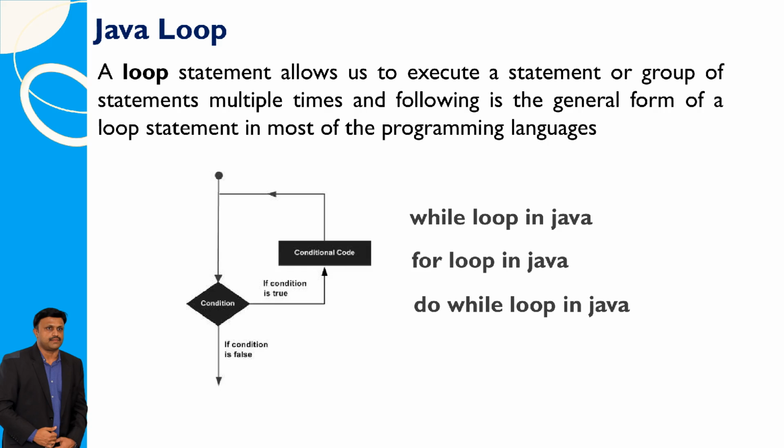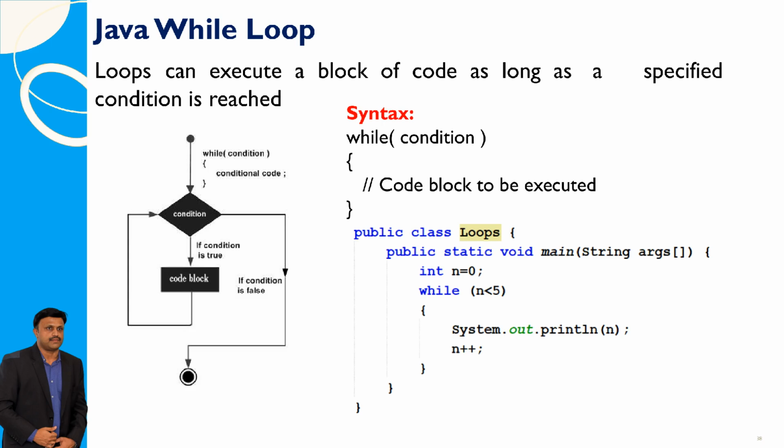A loop statement enables the repeated execution of a statement or group of statements, and the general syntax for such statements is similar across most programming languages. In Java, a while loop repeatedly executes a block of code as long as a specified condition remains true. For example, in the following program, the while loop continues to print the value of n and increment it until n is no longer less than 5.